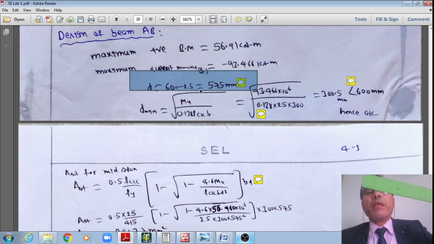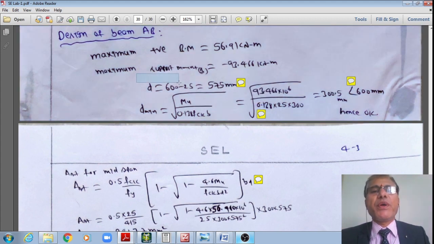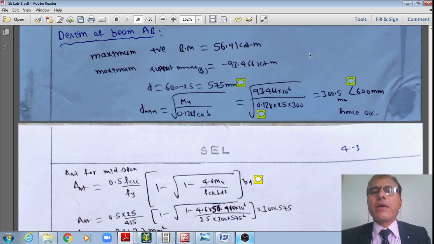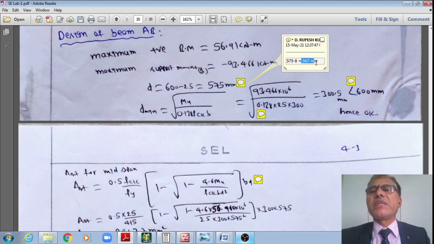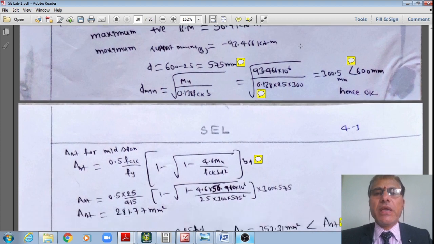Now I get 600 minus 25 minus 16 by 2, which is 567, if I assume 25 mm as the clear cover. However, if you assume 25 mm itself as the effective cover, student, then the effective depth is equal to 575. Here the calculations are done assuming 25 mm as the effective cover. Otherwise you may assume the effective depth as 567. In either case, the design will not change by much.